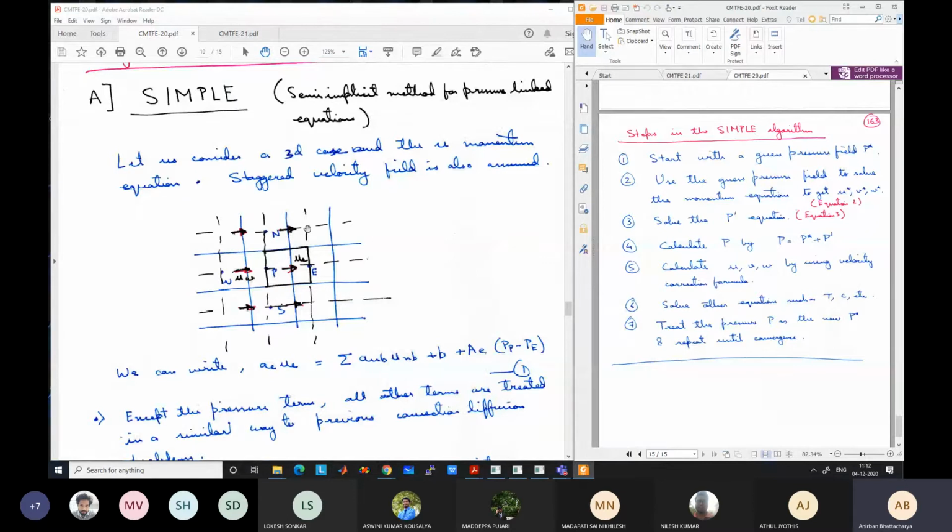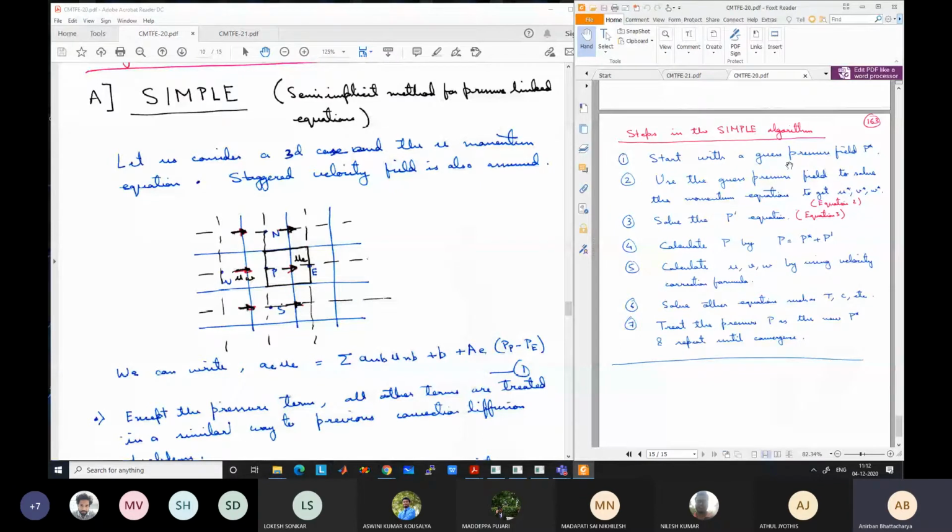and that can be based on any guess, or based on boundary conditions. If you know the pressure at the boundary, you just give the same pressure, or you can put zero gauge pressure at all the points, or some pressure like atmosphere. The guess pressure will not influence the final solution, only the time it takes to go towards the final solution. If the solution gets converged, it will converge to the correct solution. We will have a discussion on this after today's class.